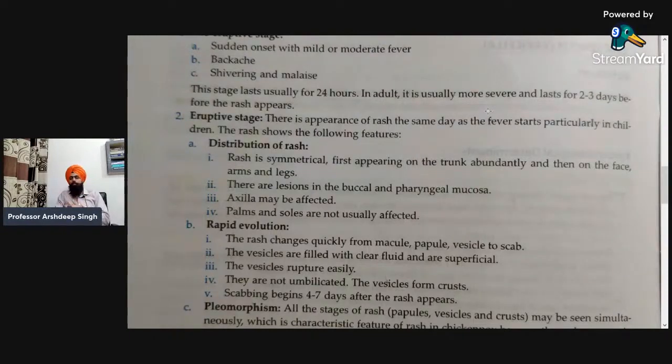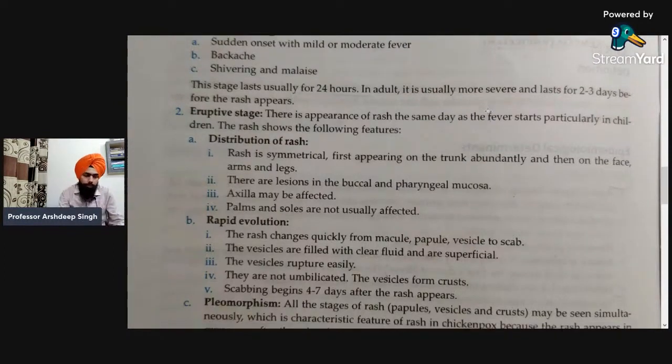At last, palms and soles are usually not affected, and are free from any formation of lesion or scar.